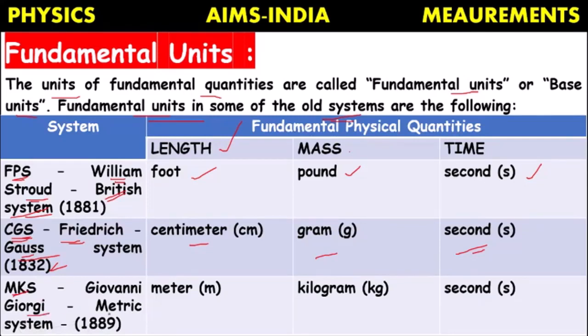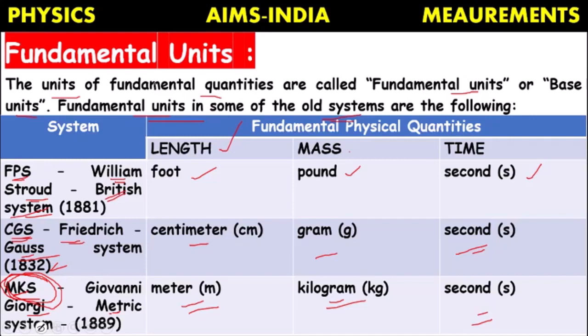It was also known as the metric system. In that, the unit of length is meter, mass is kilogram, and time is second. Out of all these three systems, this MKS system was the popular system, which was proposed around 1889.